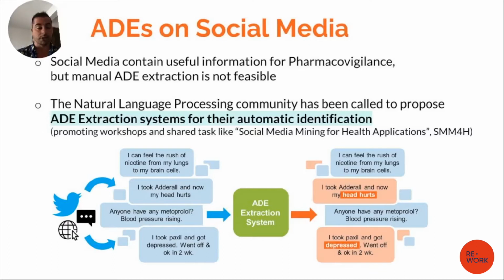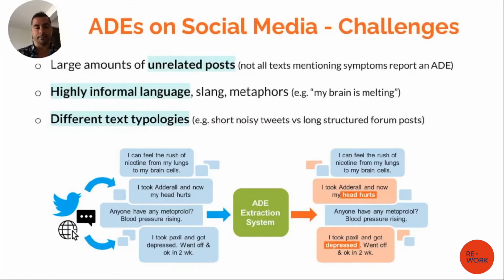In recent years, many workshops and shared tasks have been organized by the NLP community in order to address this challenge. And of course, this challenge is harder than you can imagine. First of all, because the majority of tweets that mention a drug or a symptom are actually not always speaking about an adverse event.